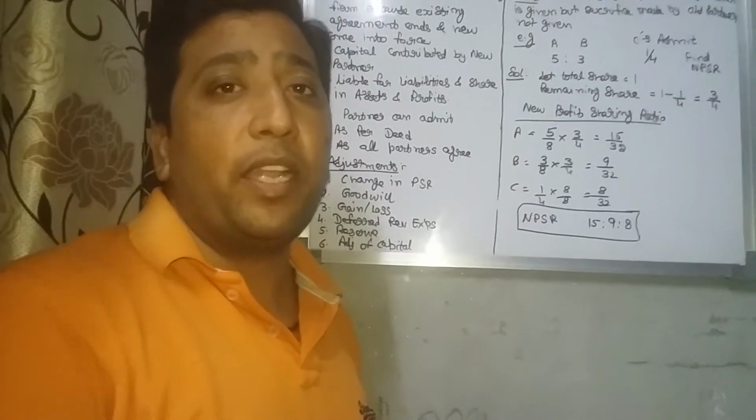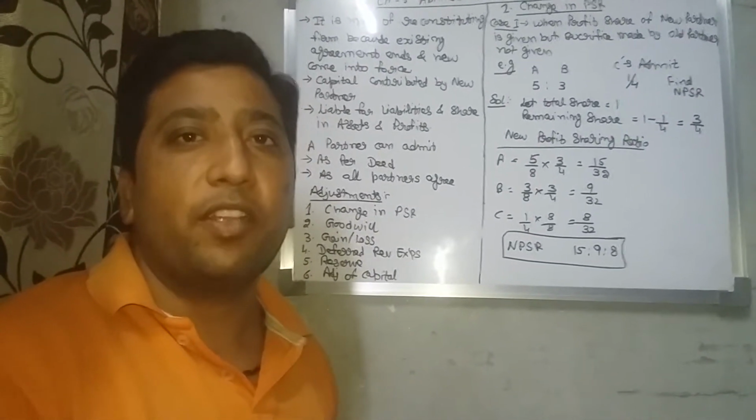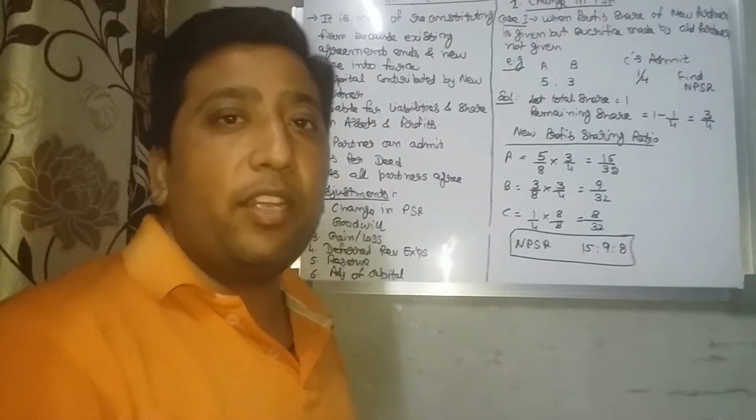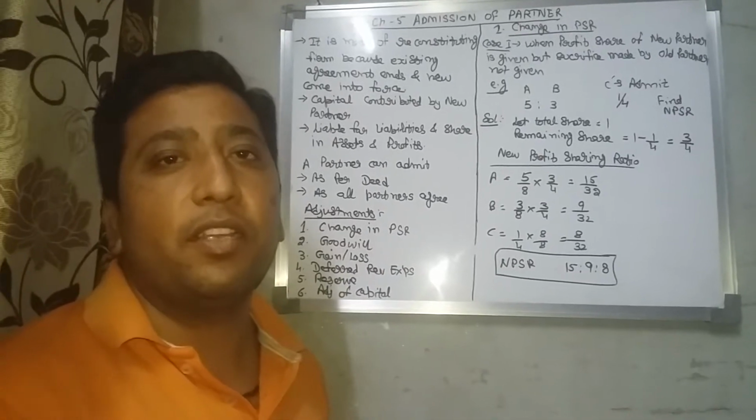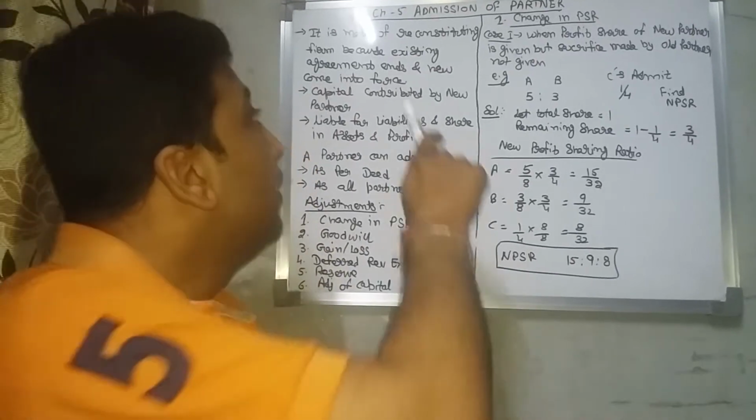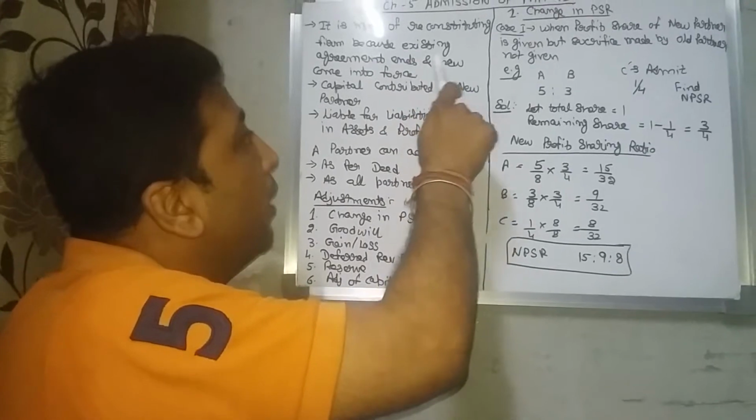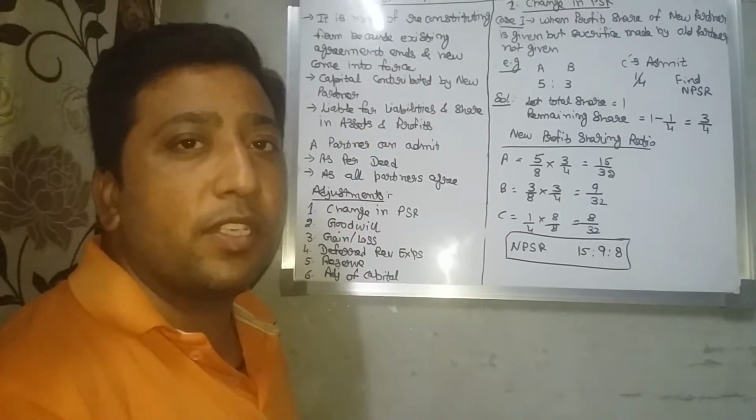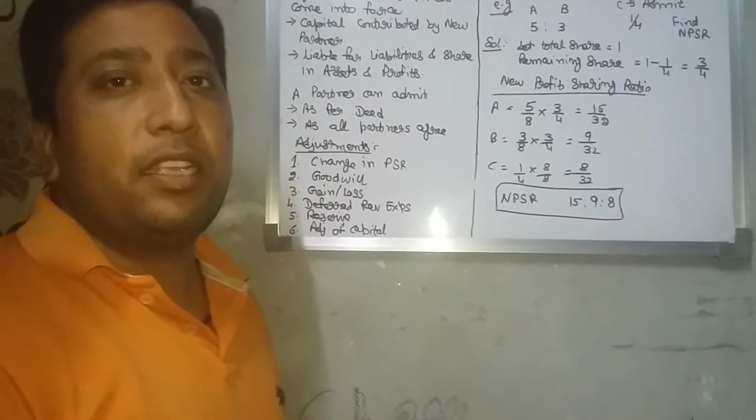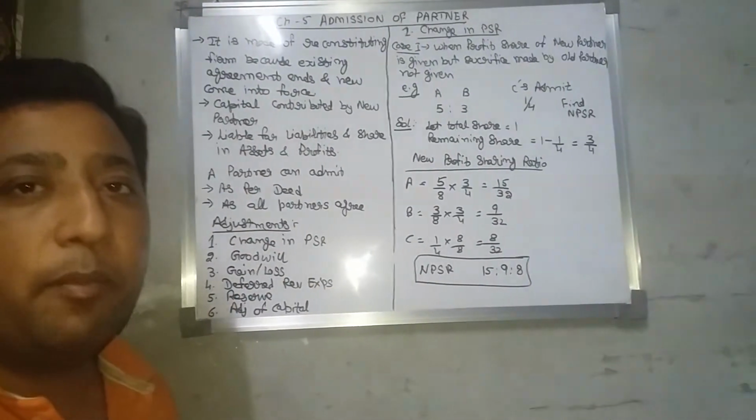Whenever a new partner enters the partnership firm, he will be liable for the liabilities of the firm, and at the end of the time he will be entitled to a share of the assets and profit and loss of the firm. So it is a mode of reconstitution, because the existing agreement comes to an end and a new agreement comes into force. Whenever a new partner comes into the business, he will contribute capital and he will also bring a share of goodwill.